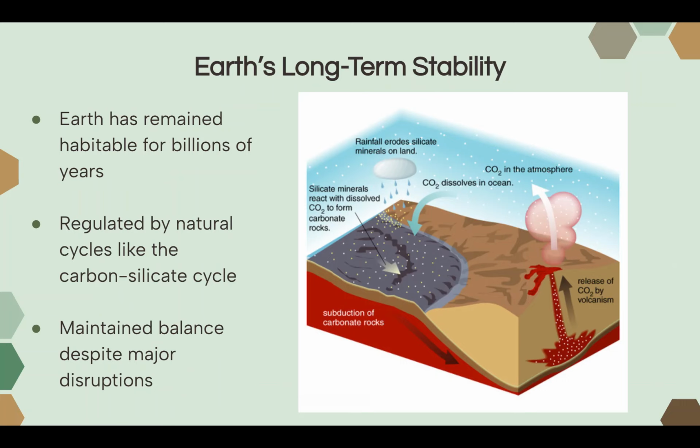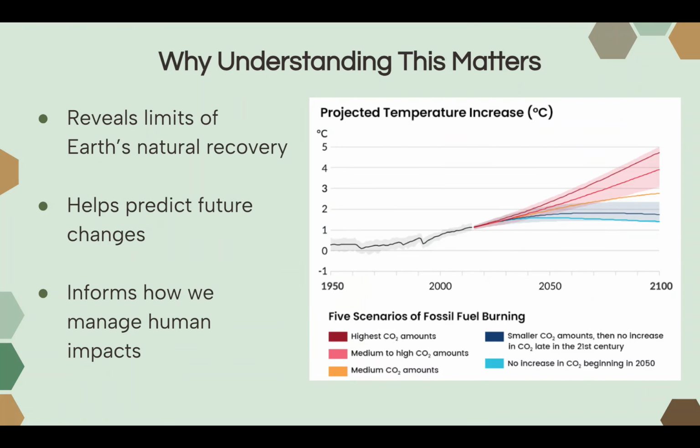The thing about Earth is that it has been stable for a long time because it is able to use these feedback loops to come back to stability. Because of this, the Earth has remained habitable for billions and billions of years, despite major disruptions such as mass extinctions or glacial and interglacial cycles. And the Earth is regulated by natural cycles, such as the carbon silicate cycle, in which carbon dioxide is constantly being recycled in the Earth. So reaching a threshold hasn't been an issue for billions of years because of Earth's natural cycles. But then why does understanding this matter?